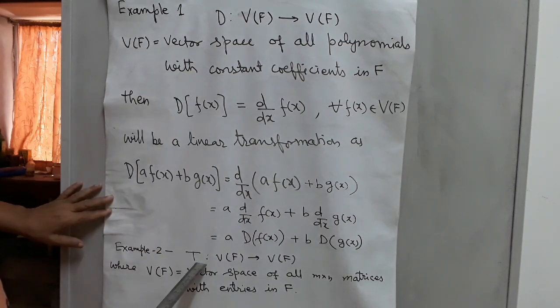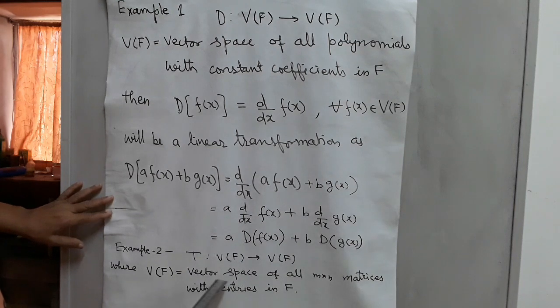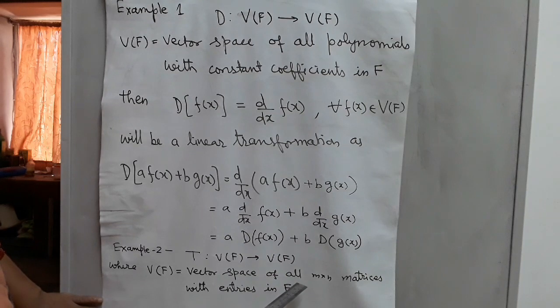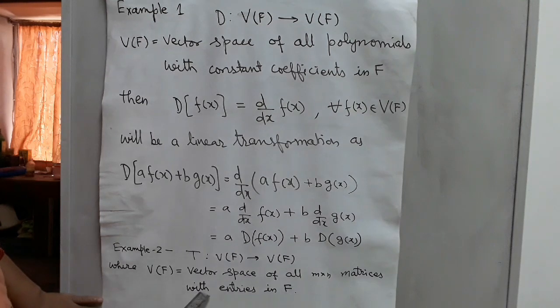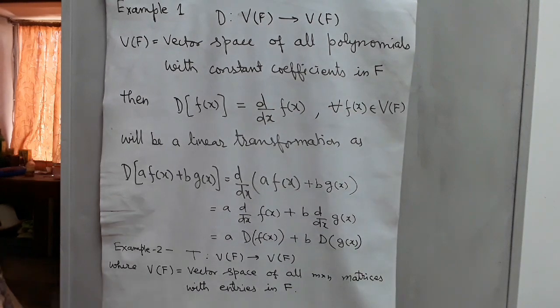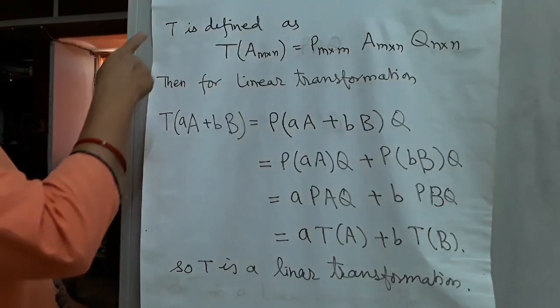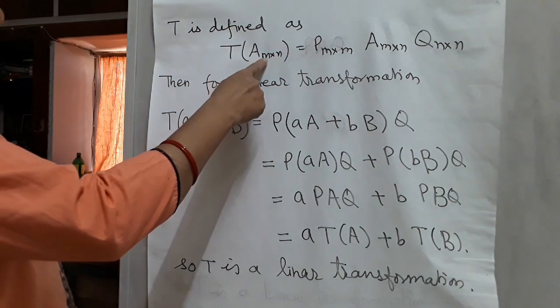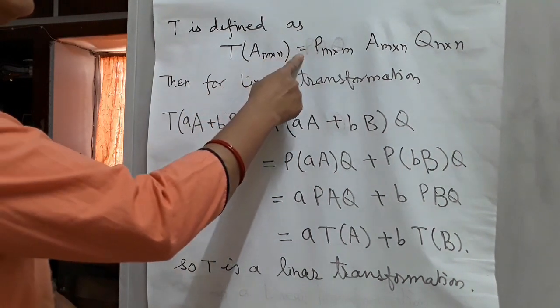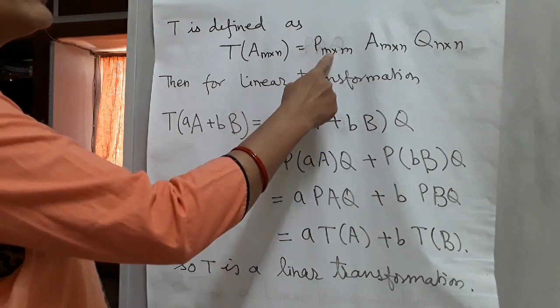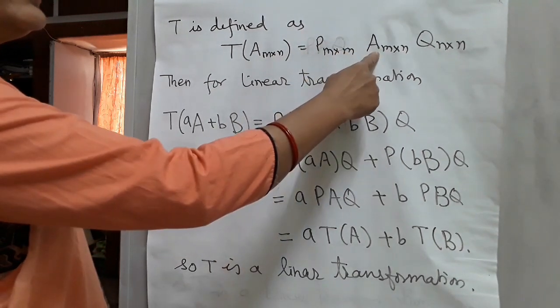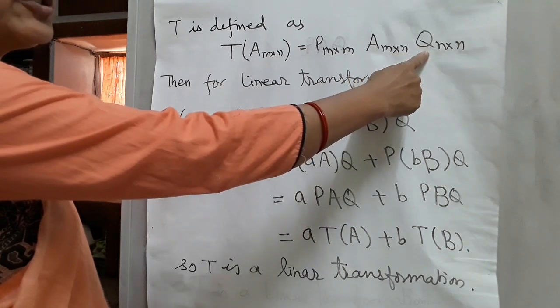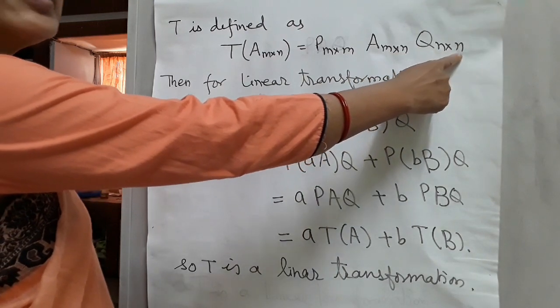Example 2. Let T be a function from V(F) to V(F), where V(F) is a vector space of all m cross n matrices with entries in F. T is defined as T(A) equal to P A Q, where A is a matrix of order m cross n, P is another matrix of order m cross m, and Q is also another matrix of order n cross n.